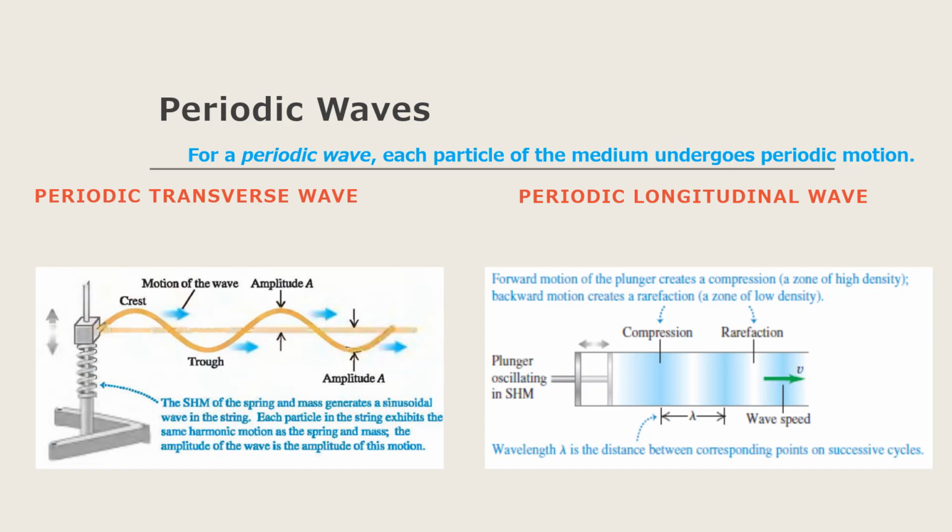Now suppose we move the piston back and forth with simple harmonic motion. This motion forms regions in the fluid where the pressure and density are greater or less than the equilibrium values. So we will form regions with increased density and regions of reduced density.